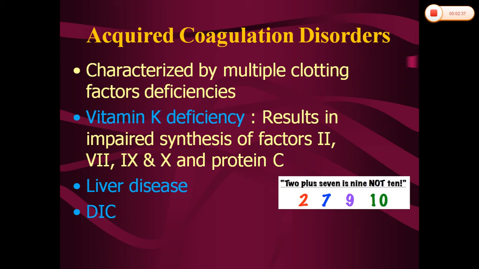Next, in liver disease also there will be deficiency of coagulation factors, because the liver is the main organ that produces many coagulation factors. So severe parenchymal liver disease leads to deficiency of coagulation factors. Next, in disseminated intravascular coagulation, multiple clotting factors are consumed so that they become deficient.